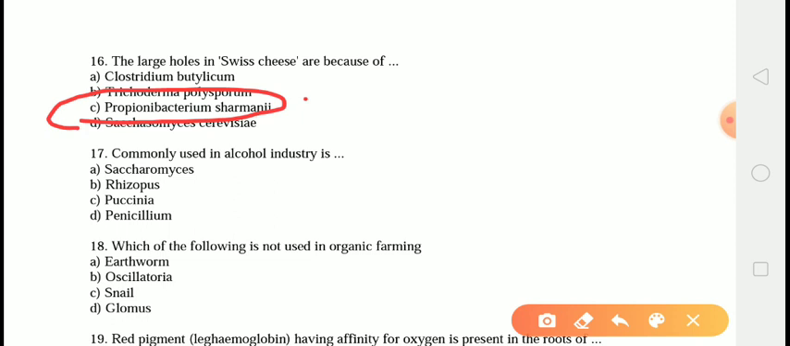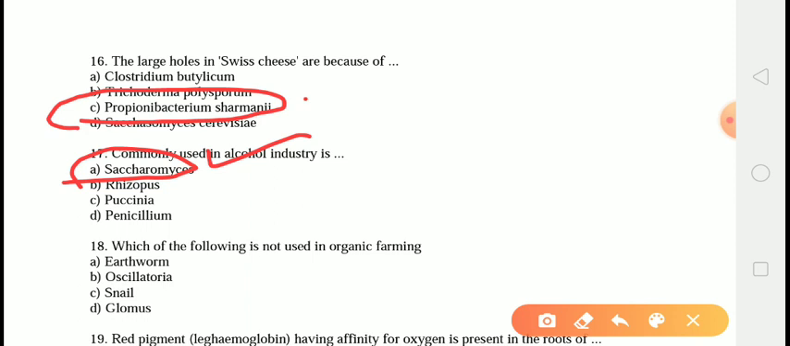Next question is, the commonly used in the alcohol industry is. The correct answer is answer number A, that is Saccharomyces. Saccharomyces is basically a yeast and it is commonly used in the production of alcohol in the alcohol industries.